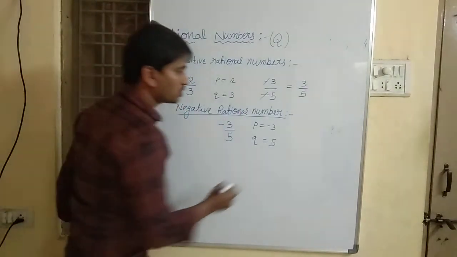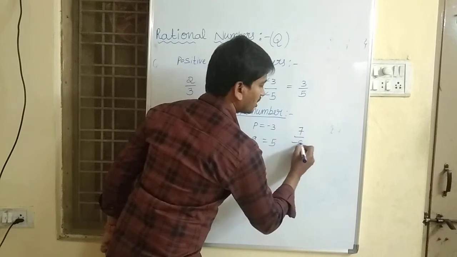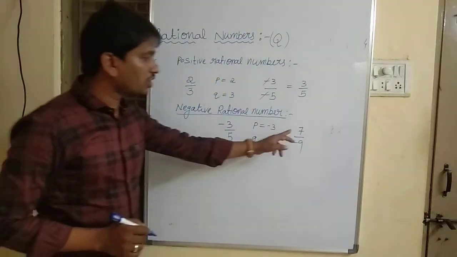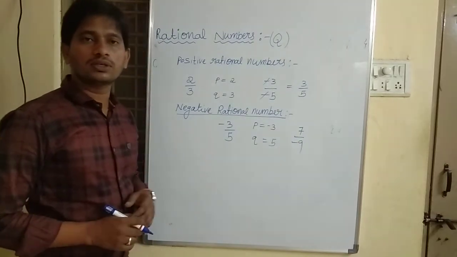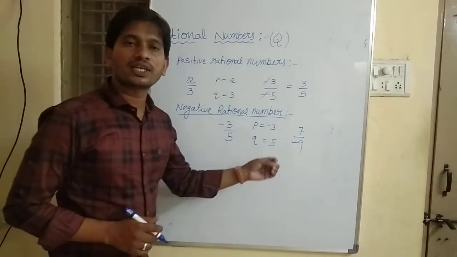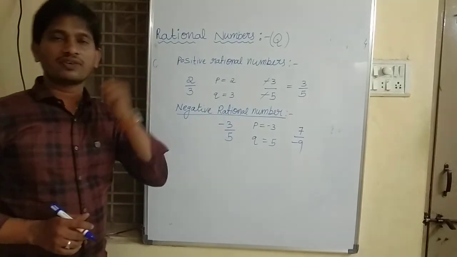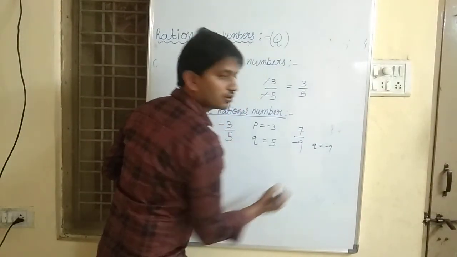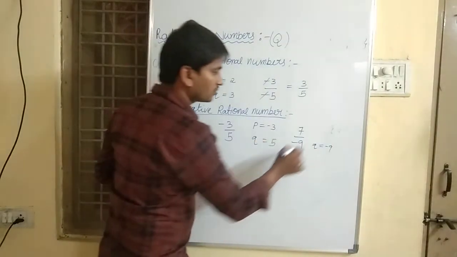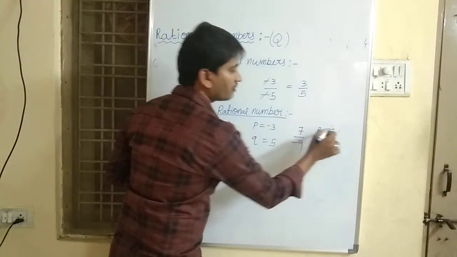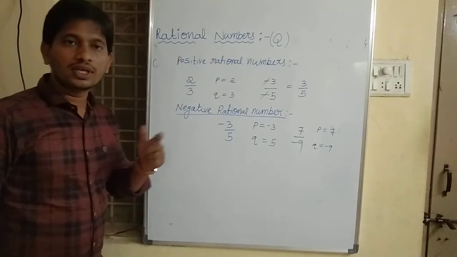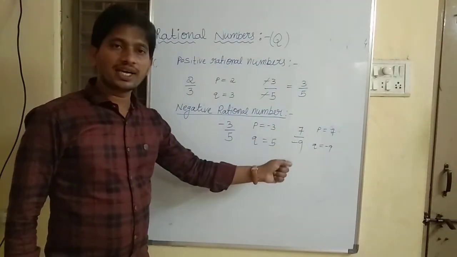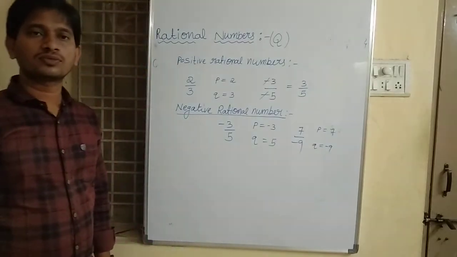Suppose 7 by minus 9. Is it a positive rational number or a negative rational number? It is a negative rational number. Because here the value of q is minus 9, which is a negative number, but the value of p is 7, which is a positive number. They are of different signs, hence we say that it is a negative rational number.